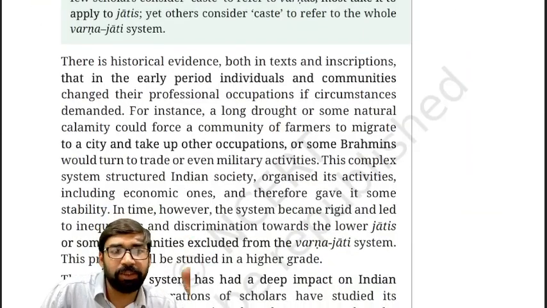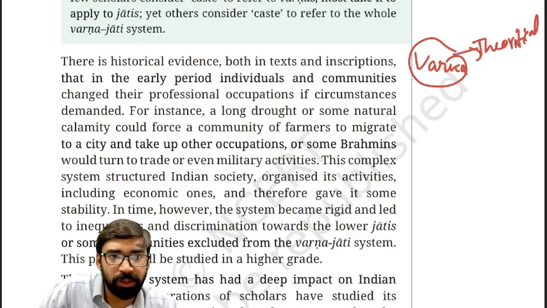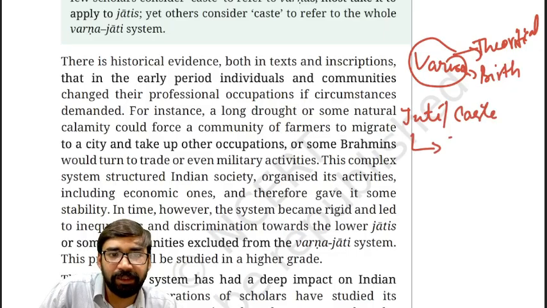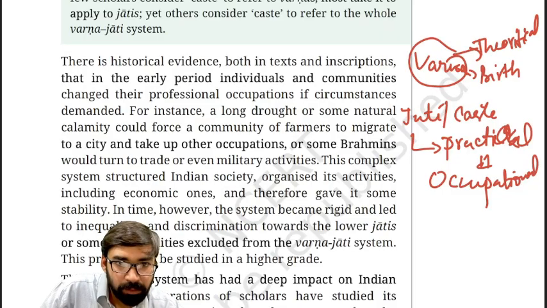Clear? So remember this, how varna is different from jati. Let me tell you, this varna system is actually theoretical in nature. It is theoretical, based on birth. But jati or caste is the practicality. It is practical in nature, based on occupational community.